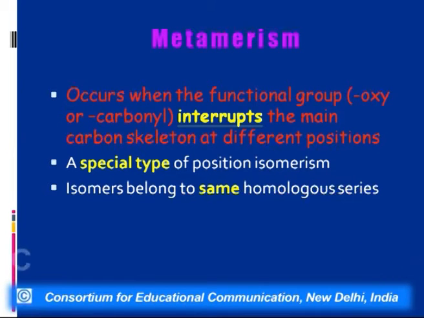Now, if we go on to the next type of isomerism, that is metamerism. What is metamerism? Metamerism is a special type of position isomerism in which the functional group is the same, but the alkyl group on either side of the functional group is different.